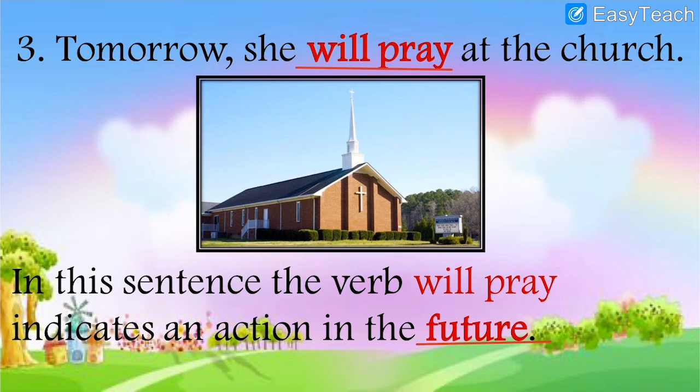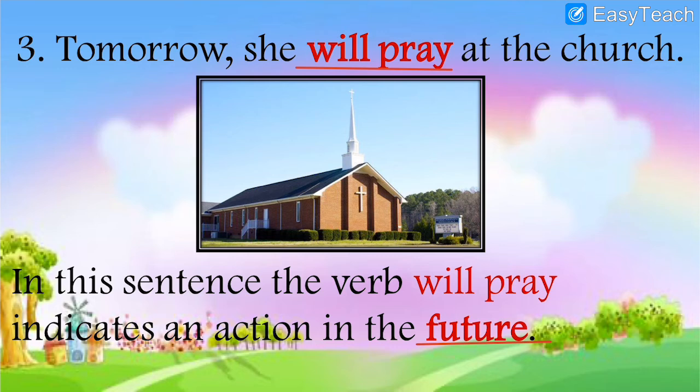I hope you have written all these 3 examples in your notebook. The 3 examples which we saw were of past tense, present tense and future tense. So yesterday is gone, that is past tense. Today is still there, it is present tense. Tomorrow will come, so it is future tense.